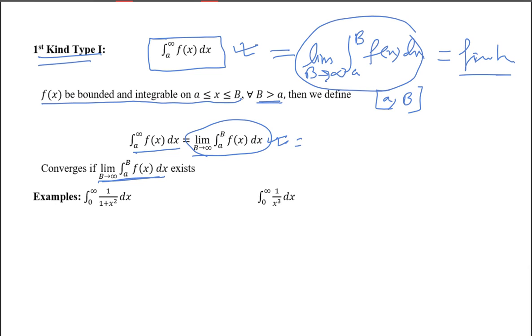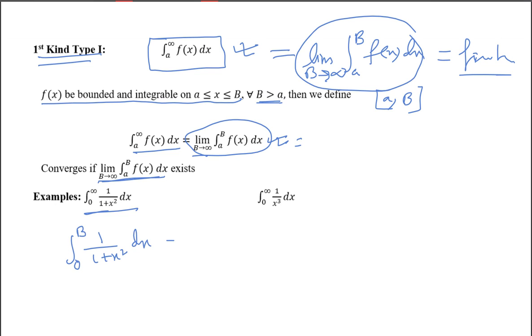You just take this example. These two are examples of first kind, first type. Always we have the upper limit as infinity. So from this one, first we replace this infinity by capital B, the lower limit will be the same, 0 to B of 1 by 1 plus x squared dx. Now integrate this.